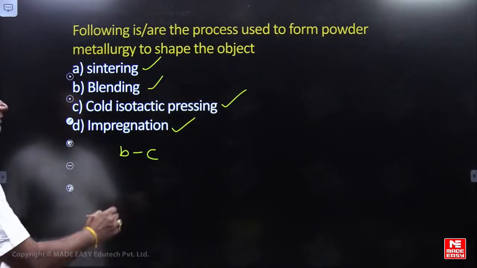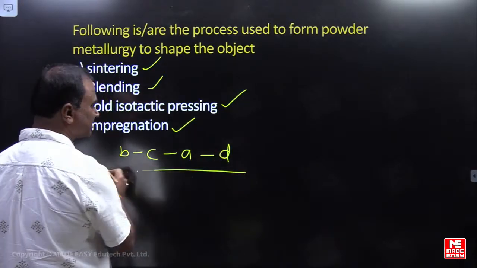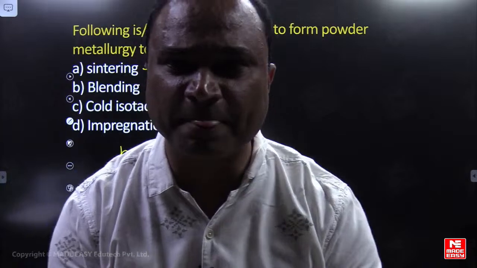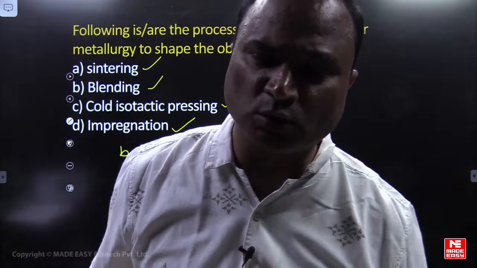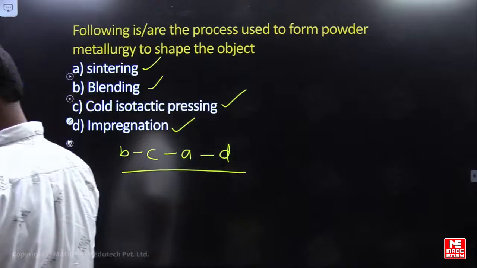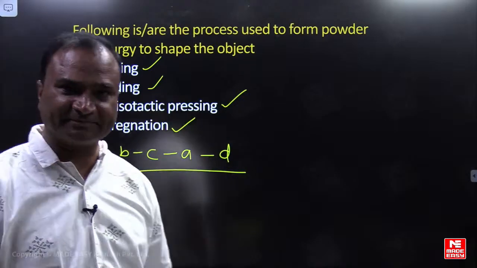Then we can go for sintering, A. Then followed by D, impregnation. Impregnation, infiltration: lubricants can be added to the sintered product to increase the density of the object. BCAD, yes, very good. Sequence means BCAD.